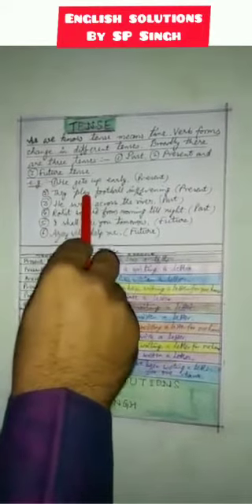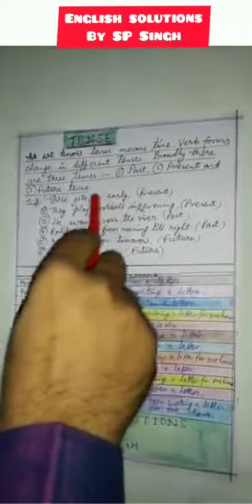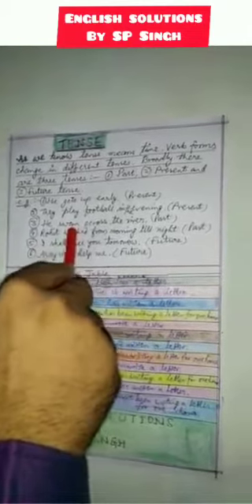Second, they play football in the evening, this is also present tense. Third, he swam across the river, that is past. Actually, according to the verb form, we can decide that in the first two sentences, the first form is used, so it is present. And in the third sentence, there is the second form, so it is past.